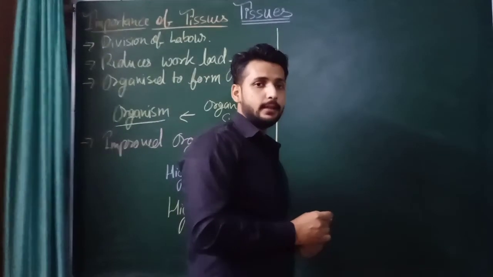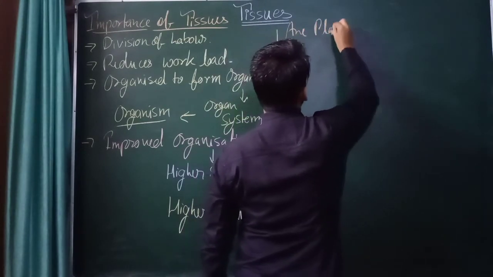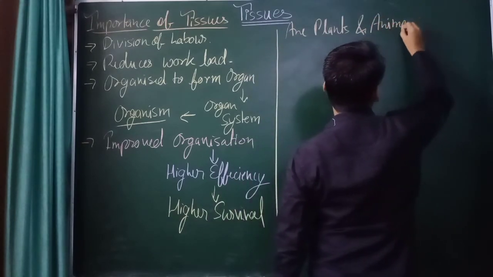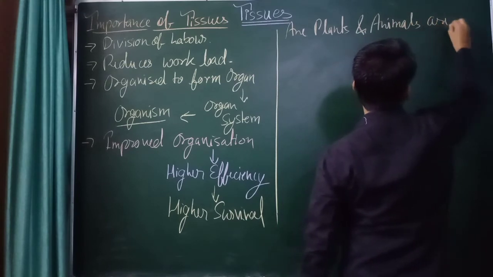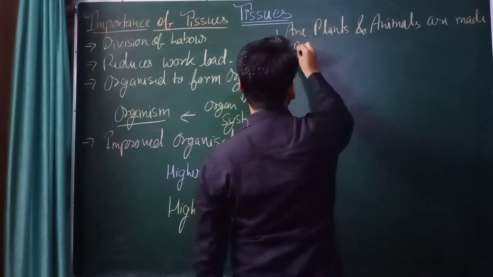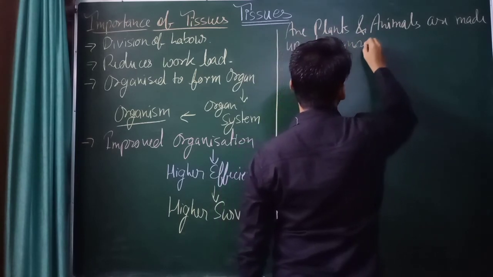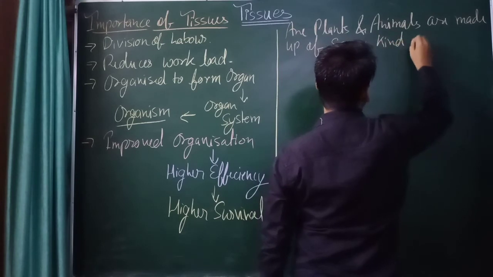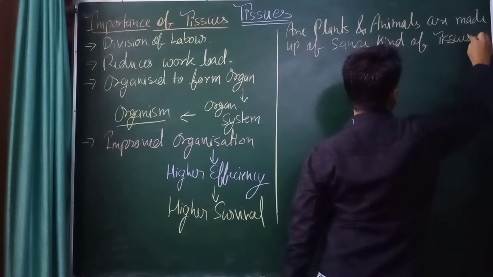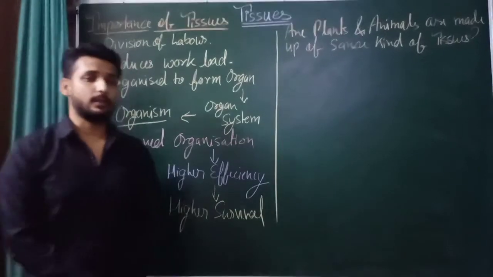Now the question arises, are plants and animals made up of the same kind of tissues? Right? So here, what will be the answer?